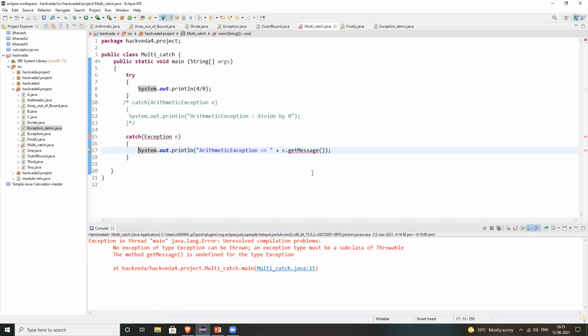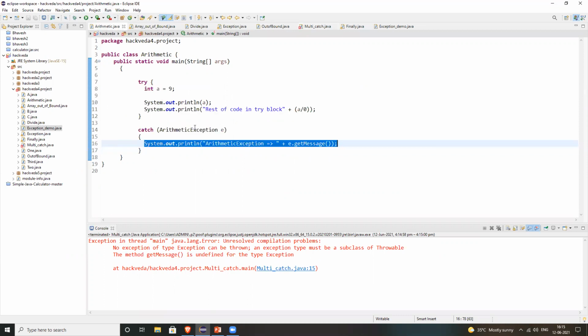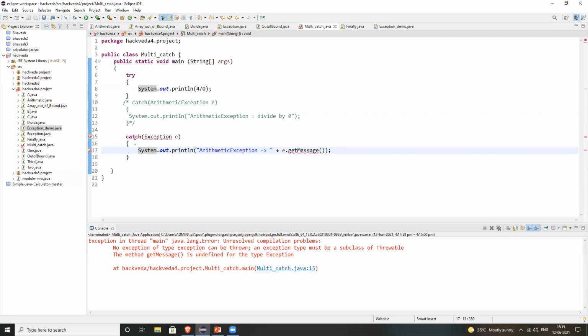Just see Arithmetic.java. Here you have written ArithmeticException. So see, if I write arithmetic here, the error will be removed. See, the error is removed.